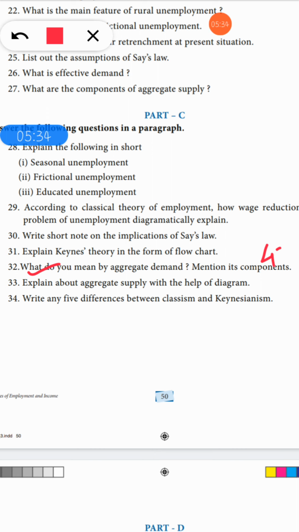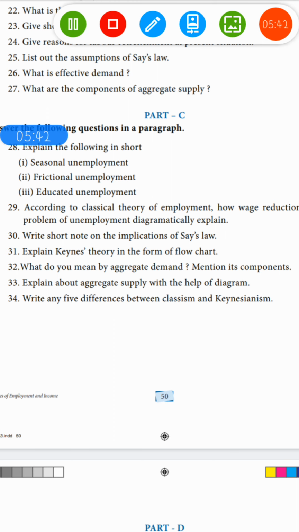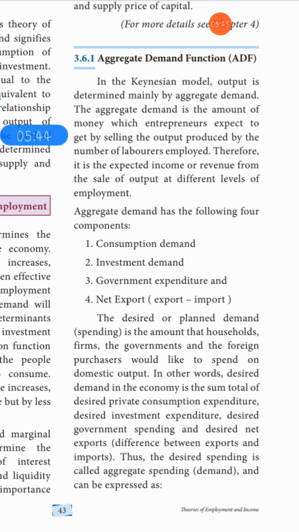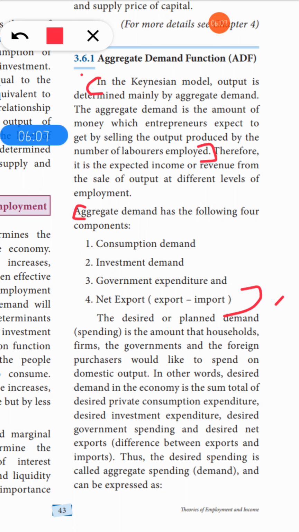So take page number 43. Take it, aggregate demand function. In the Keynesian, from here till employed, write first what is aggregate demand. Then write the components. You have the 4 components, that's all. Your answer is from here till here. Understood? Okay, so now let us move on to the next question.